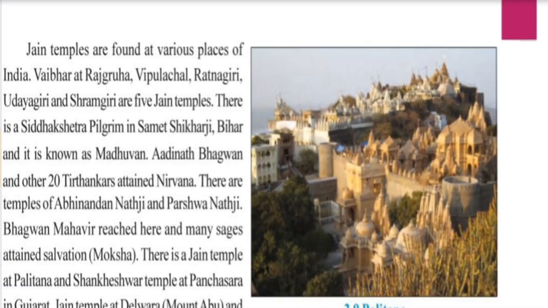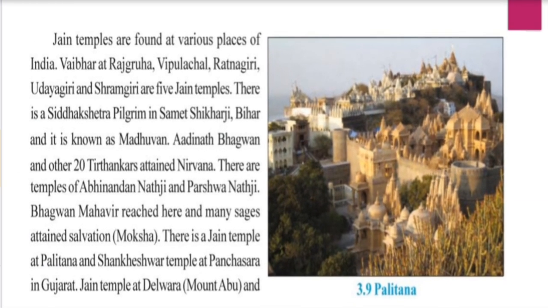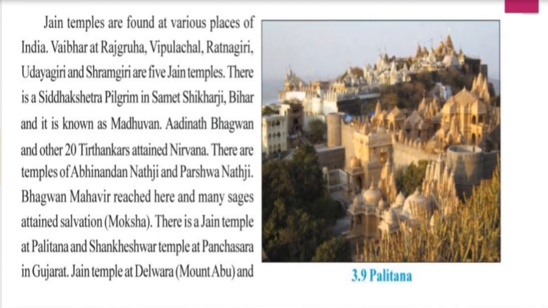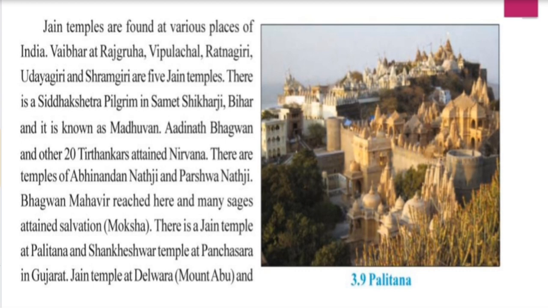Next, Jain temples. Jain temples are also found in India. This is a little difficult part. Vaibhar at Rajguru, Vipulachal, Ratnagiri, Udaygiri, Shramgiri are the 5 Jain temples. Which are the 5 Jain temples? One is Vaibhar, next Vipulachal, Ratnagiri, Udaygiri and Shramgiri.